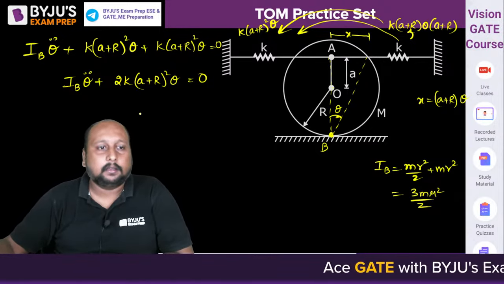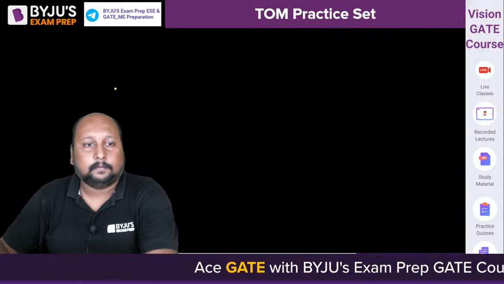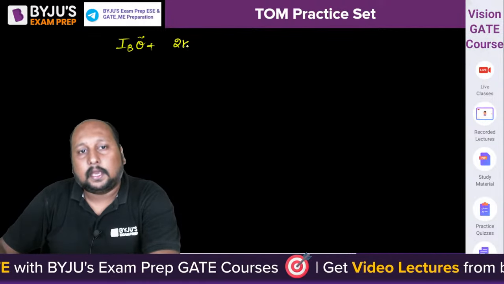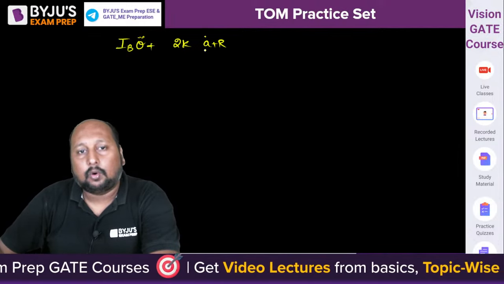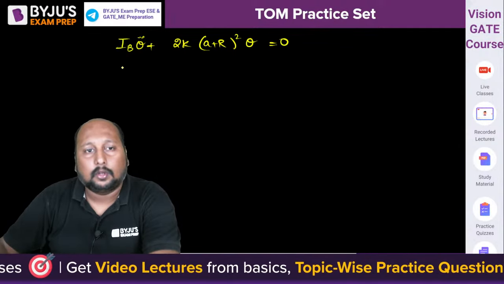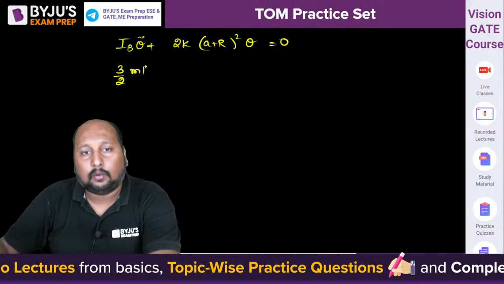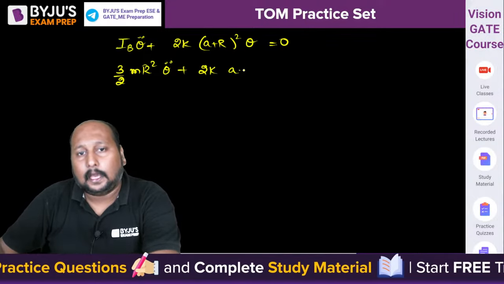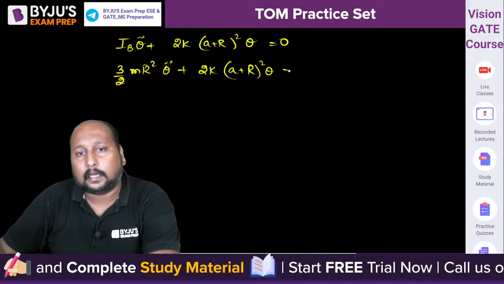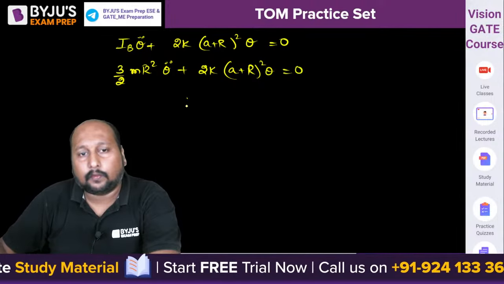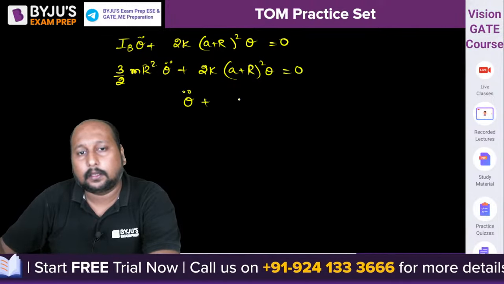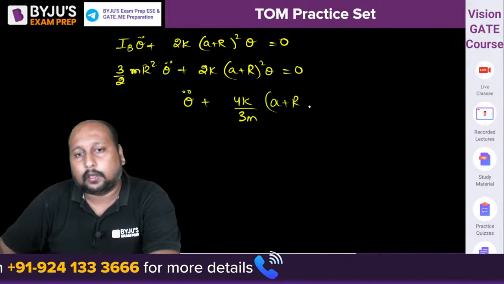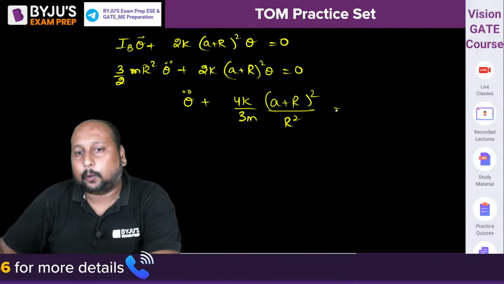So we get 3 by 2 m r square theta double dot plus 2k(a plus R) whole square theta equal to 0. Rearranging, theta double dot plus 4k by 3m (a plus R) whole square divided by r square theta equal to 0.